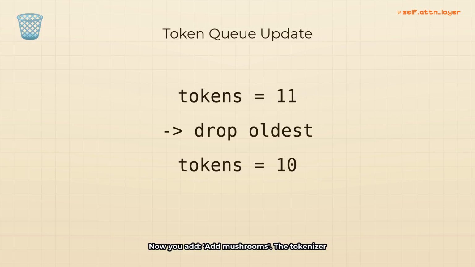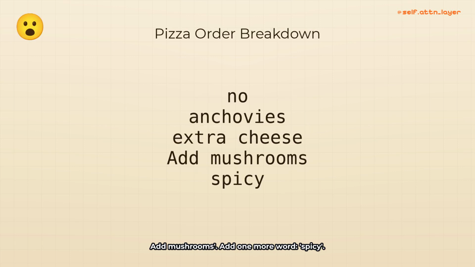Now you add mushrooms. The tokenizer splits this into 2 tokens, add and mushrooms. Your whiteboard now has 11 tokens, but it can only hold 10. So the oldest token, I, gets erased. The chatbot now sees, "Want 2 pizzas, no anchovies, extra cheese, please add mushrooms." Add 1 more word, spicy. Now you have 11 tokens again. The oldest token, want, drops off. The chatbot now sees, "2 pizzas, no anchovies, extra cheese, please add mushrooms, spicy."